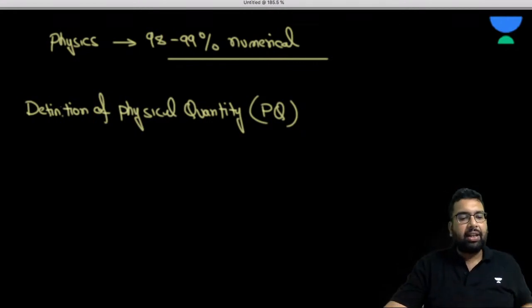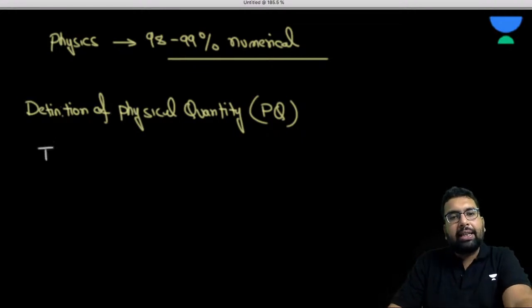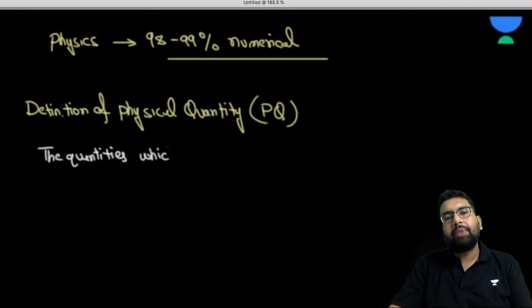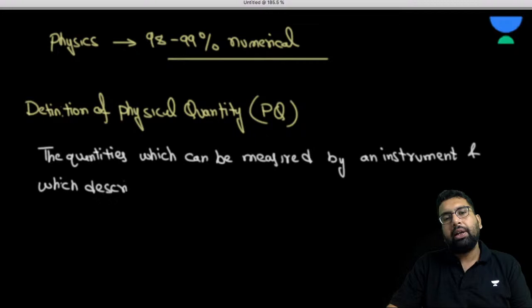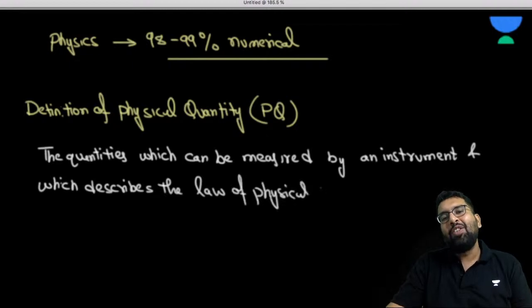Very simply: the quantities which can be measured by an instrument, and which describe the laws of the physical world.